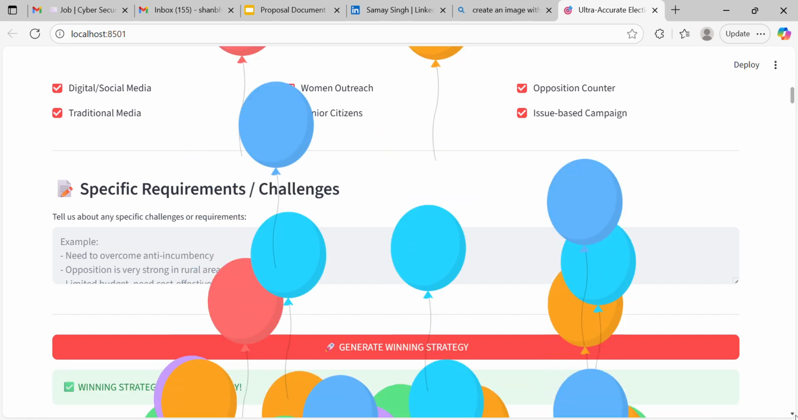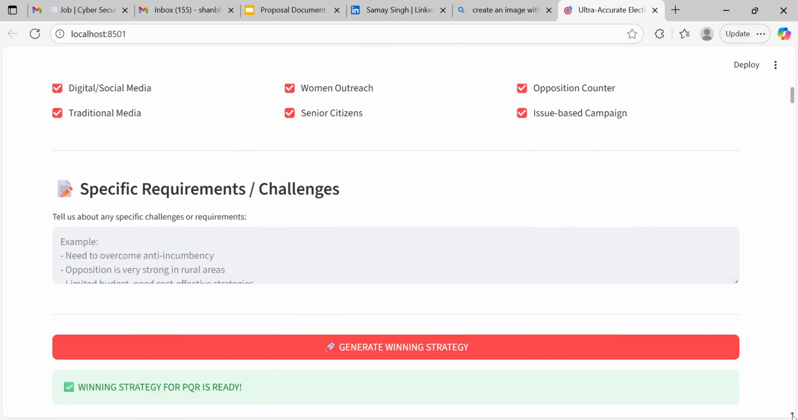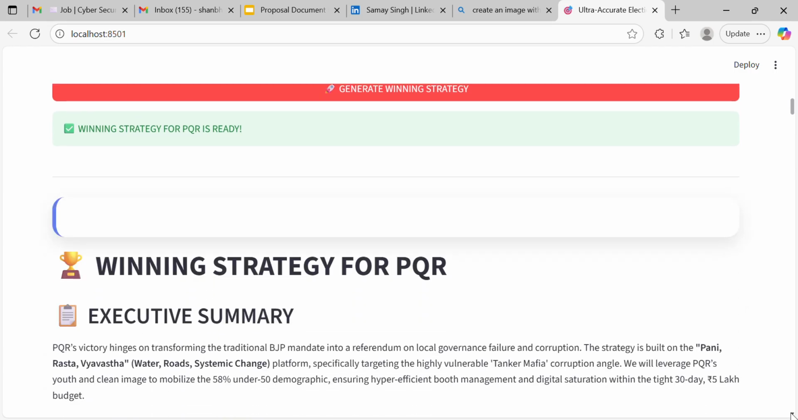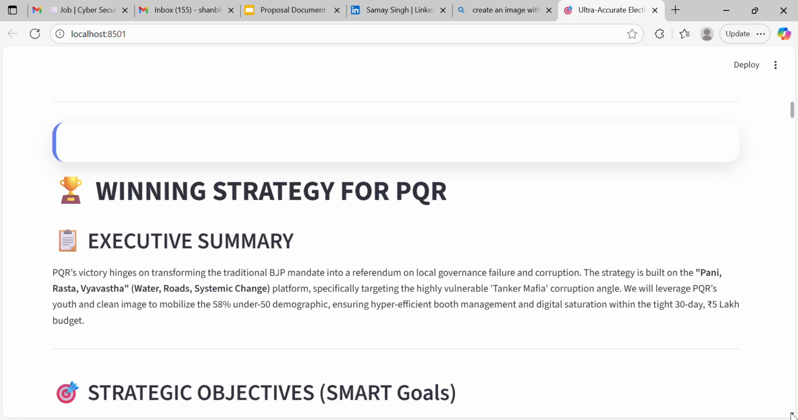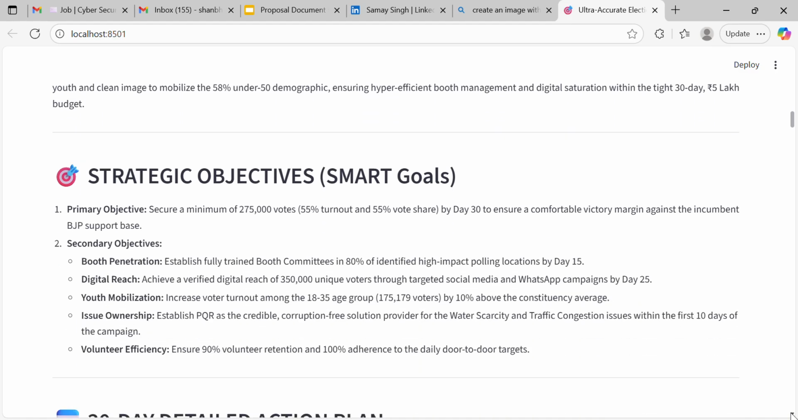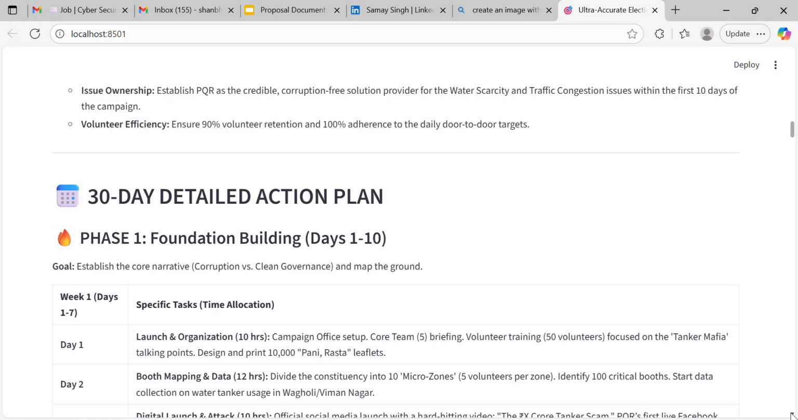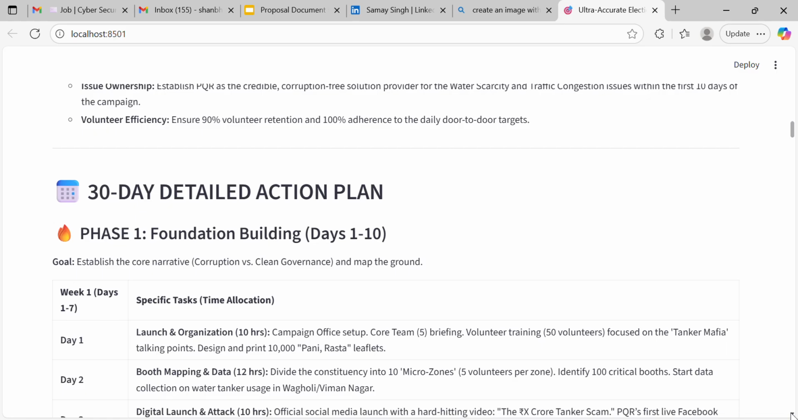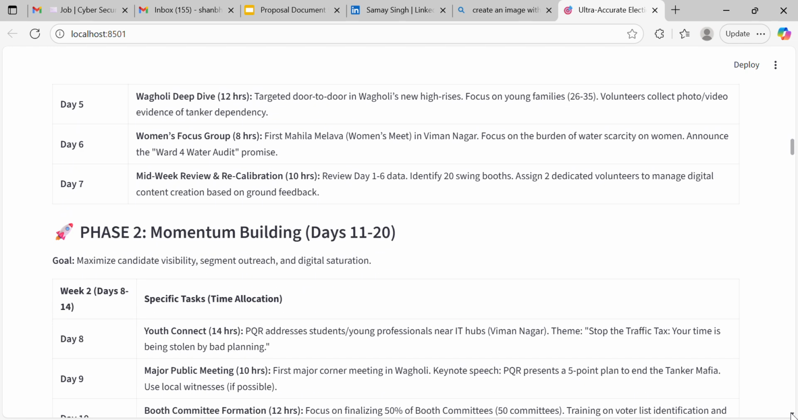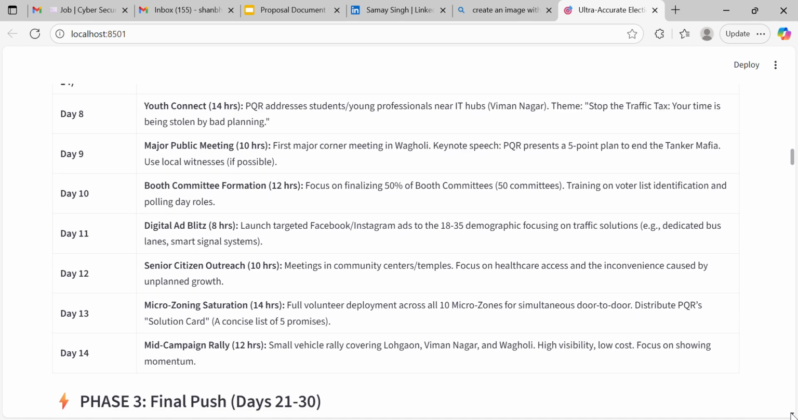Now it takes some time because it has to analyze different factors, and then the result comes. Winning strategy for PQR, whatever the candidate: the executive summary, primary objective, secondary objective, booth penetration, digital reach, youth mobilization, issue ownership, then volunteer efficiency, and it gives a plan. Using the plan we have given, that particular candidate can win the election.